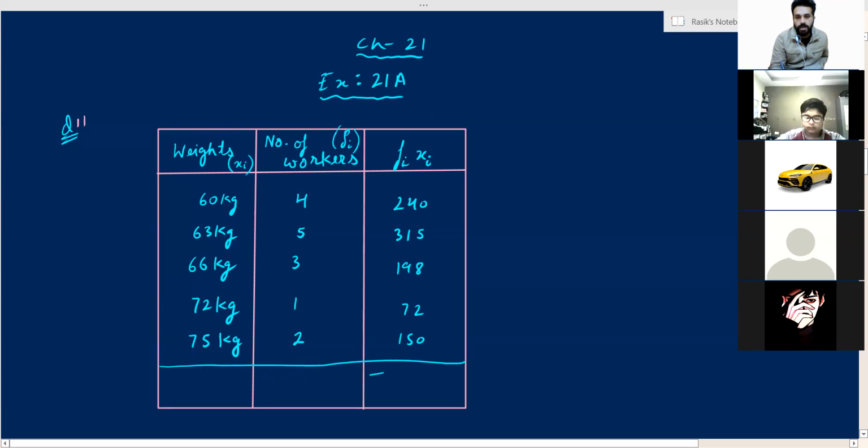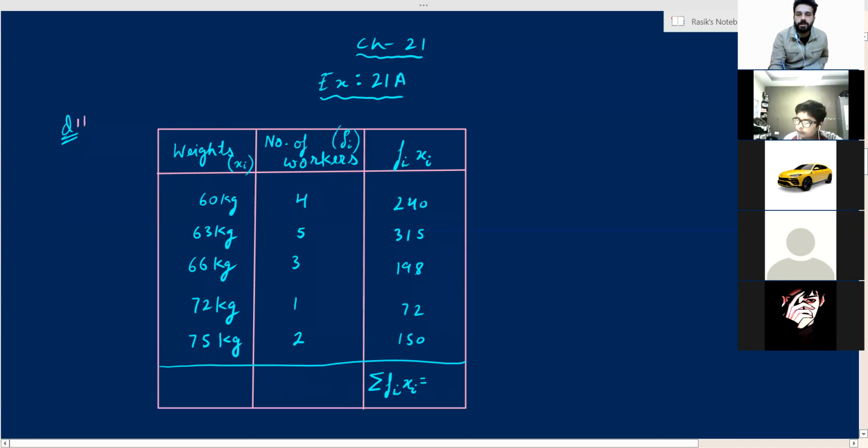Now, you will write sigma fi xi. What is the meaning of sigma here? Sigma is just the short form of writing sum. Instead of writing such a big word, we write sigma. It is the short form of summation. That means the sum of all the values in the fi xi column.